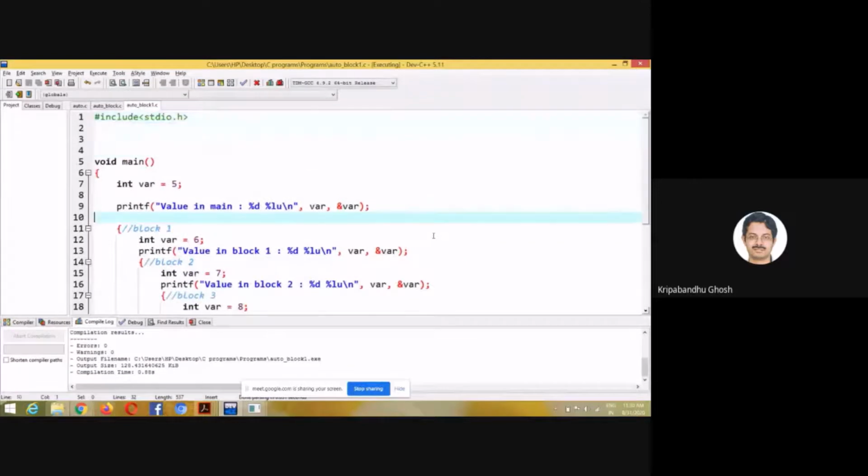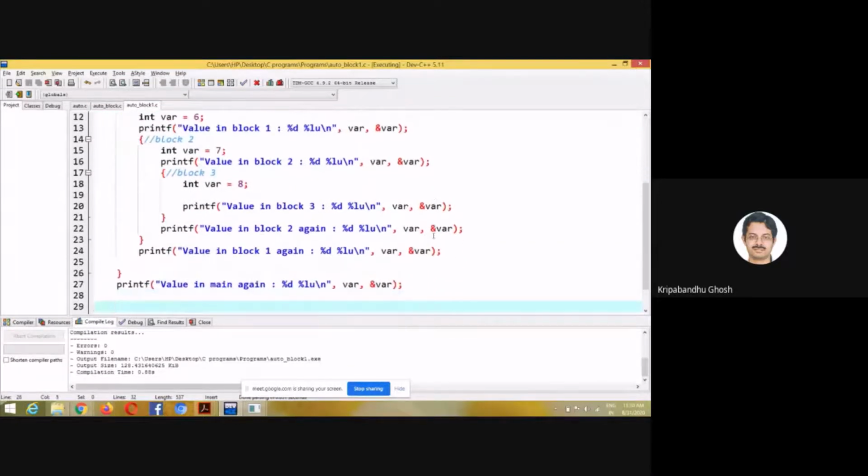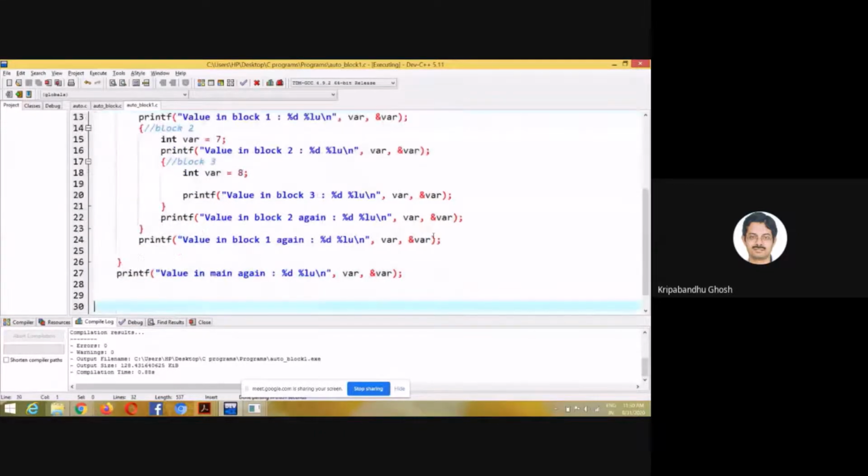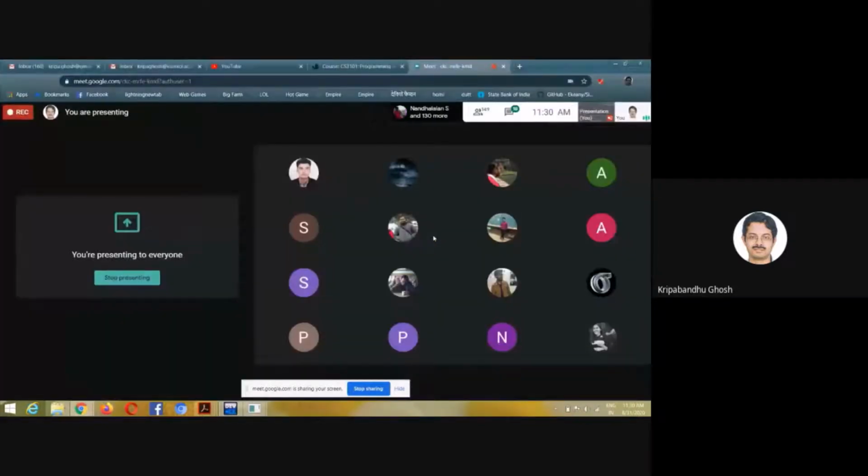So please pay careful attention to this piece of code, because it gives you an idea about what the scope of a local variable is, and also the addresses of the variables. From now on, whenever you handle a particular variable, you can also print its address, so that you will get to know how internally it is handled, if you are interested.